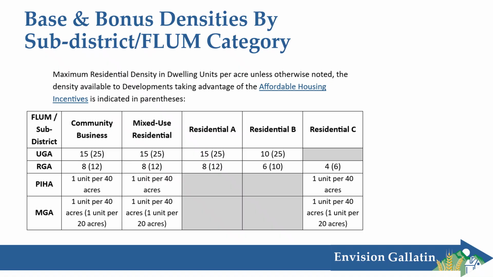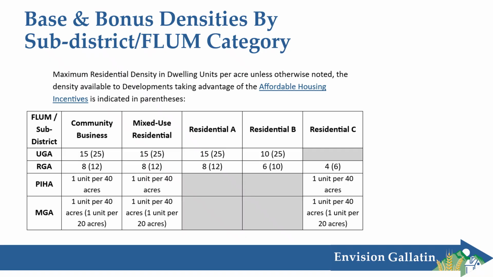So here's the density table that's shown in the model code, and it ties the future land use map categories and the example subdistricts together to account for infrastructure conditions. So the number shown outside of the parentheses is the max density available in that subdistrict without utilizing the affordable housing incentives. And for developments that do use those incentives, they can access the density that is shown in parentheses. So in urban growth areas in the community business subdistrict, a maximum of 15 dwelling units per acre is recommended, and up to 25 when using the affordable housing incentives and providing affordable housing.